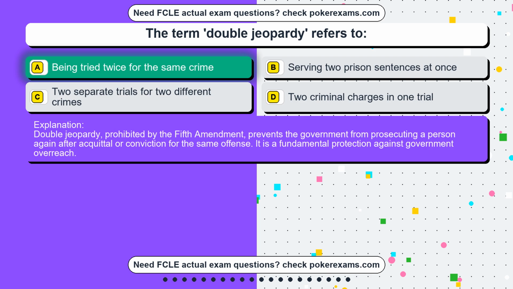Double jeopardy, prohibited by the Fifth Amendment, prevents the government from prosecuting a person again after acquittal or conviction for the same offense. It is a fundamental protection against government overreach.